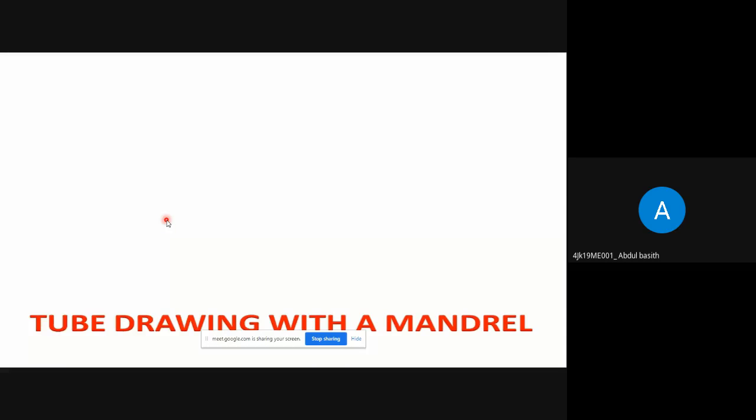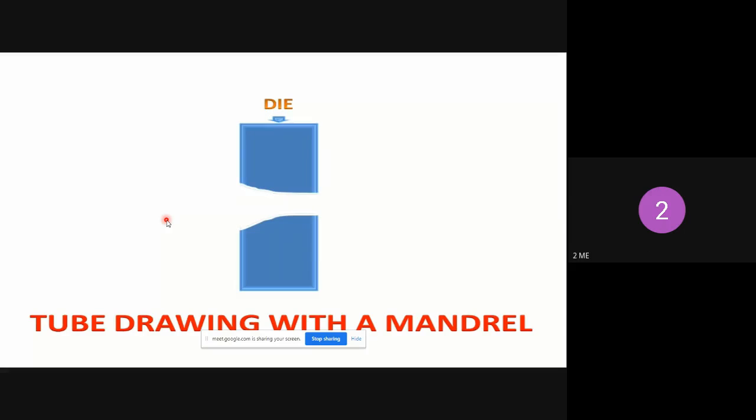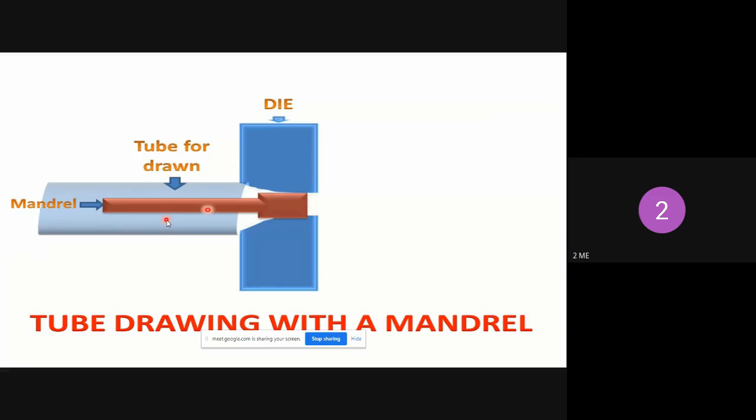Today we will discuss tube drawing with the help of a mandrel. We have a die with an opening and a mandrel. On the mandrel we have a larger diameter tube which will be drawn into a tube.